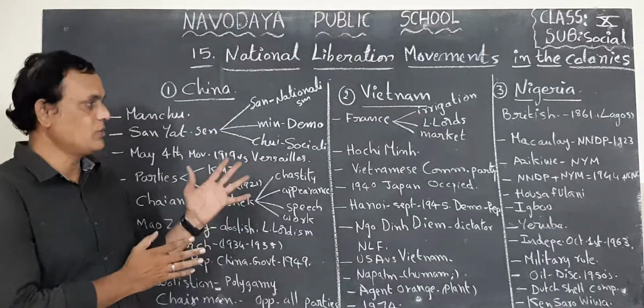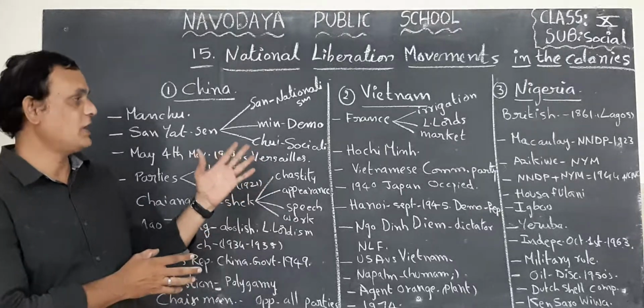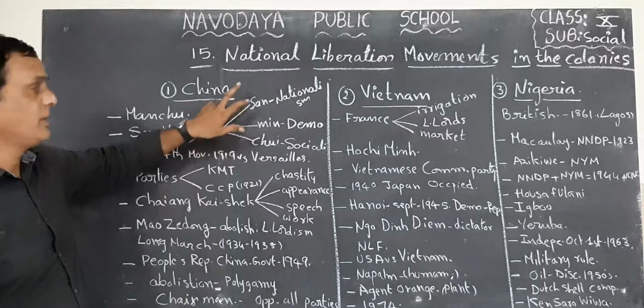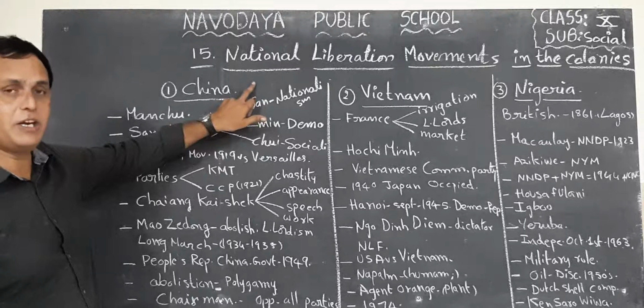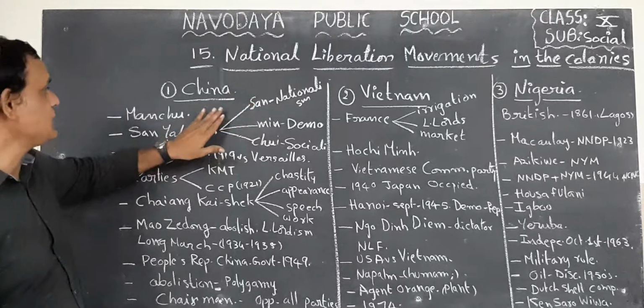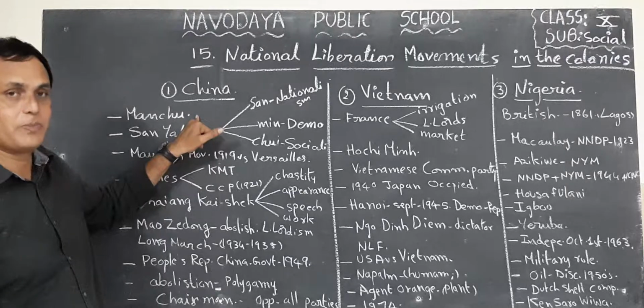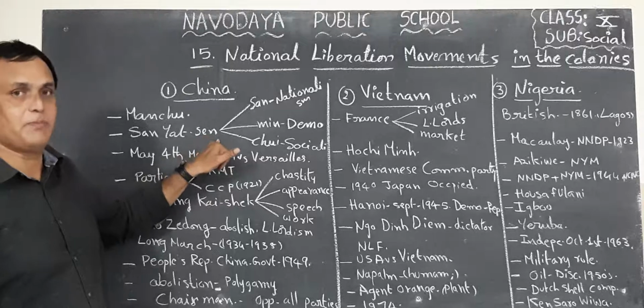Now I want to explain to you once again in brief. Look at this. China belongs to the Asian continent. It is our neighboring country. In China, the Manchu dynasty ruled. That is why Sun Yat-sen came.